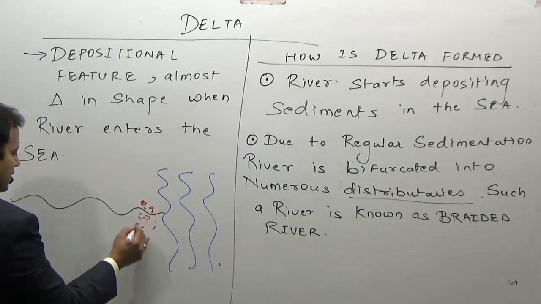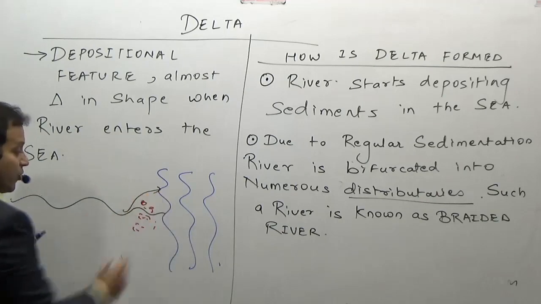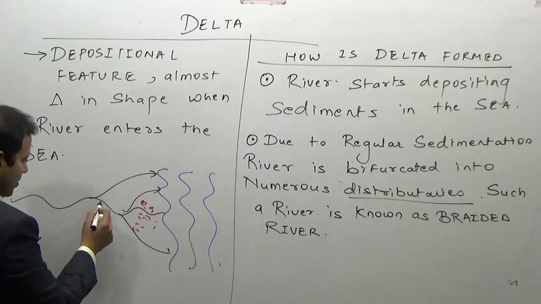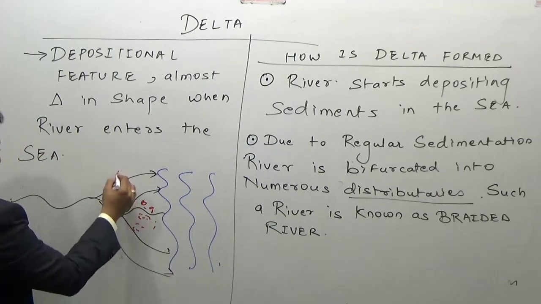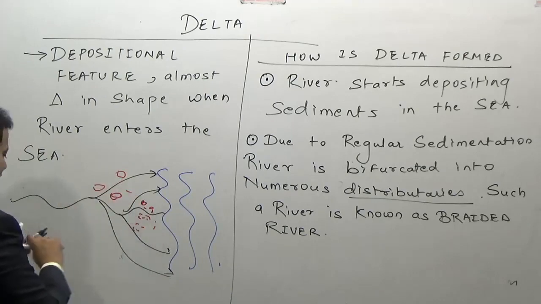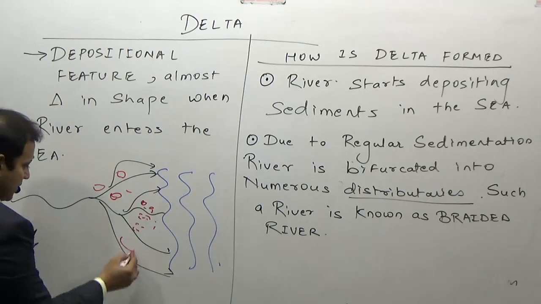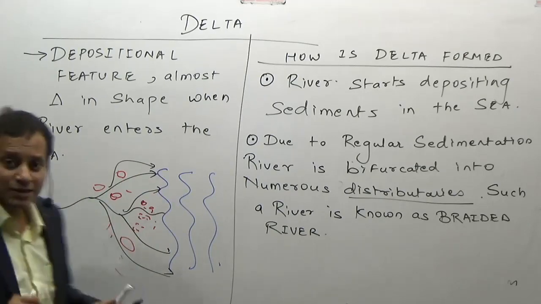Now here the river does not have that much power, so the river is divided into numerous channels, and in between them there will be numerous sediments, and therefore the river will develop more and more channels. A river which has too many channels is known as a braided river.